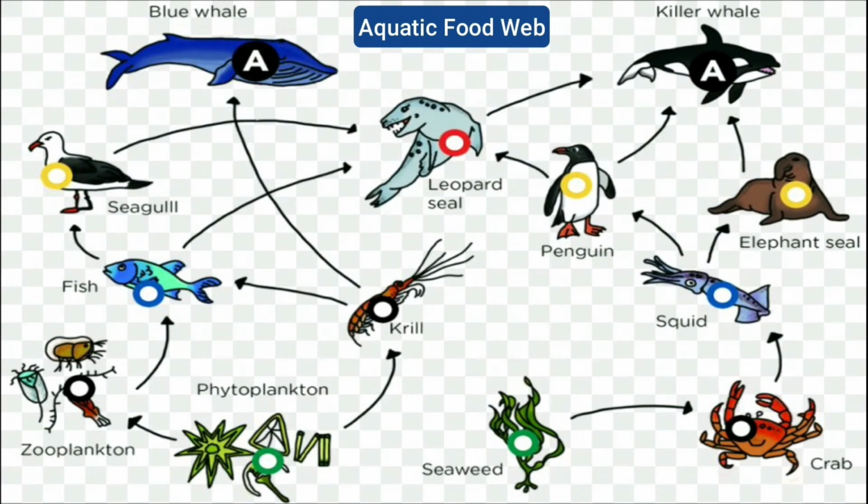Seagull is eaten by a leopard seal and leopard seal is eaten by a killer whale. In another food chain we see that phytoplanktons are eaten by krill. Krill is eaten by a small fish or it may directly be eaten by a blue whale. So here again we see the interconnected food chains which form food web.